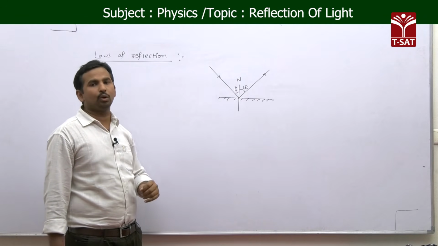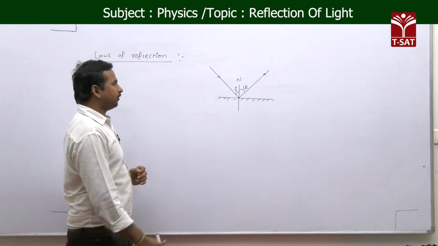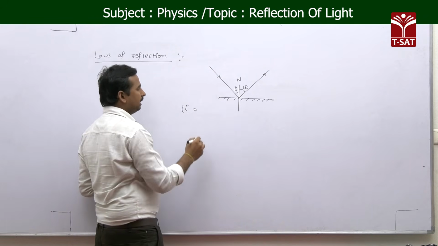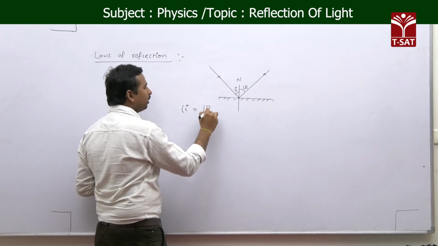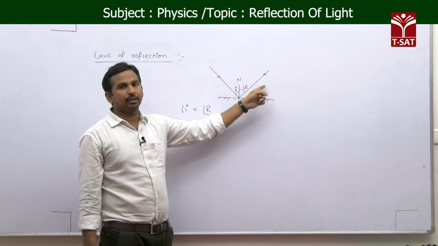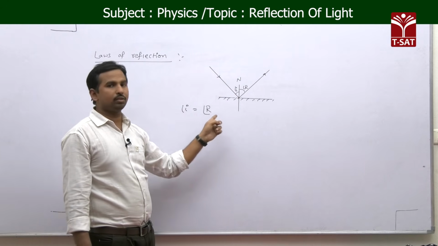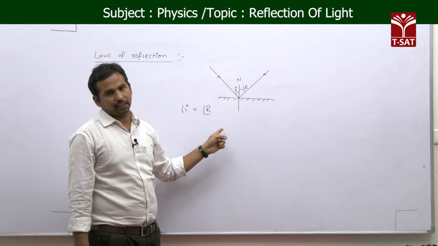According to this second law of reflection, the angle of incidence made by the incident ray with the normal is equal to the angle of reflection made by the reflected ray with the normal. So angle of incidence equals angle of reflection.